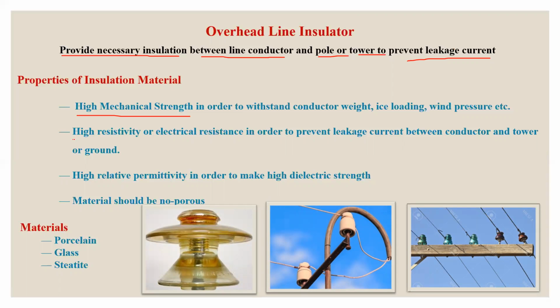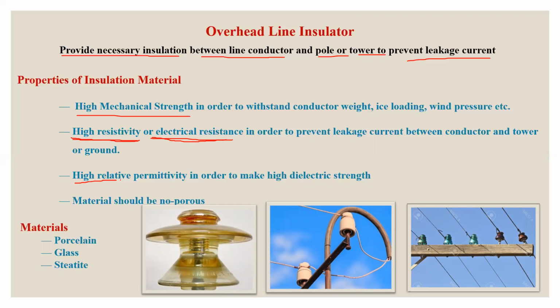The second property is that the insulator material should have high resistivity or electrical resistance. It is obvious, if the resistance of the insulator material is high, then obviously the leakage current will be low. So high resistivity is desirable to reduce the value of leakage current.